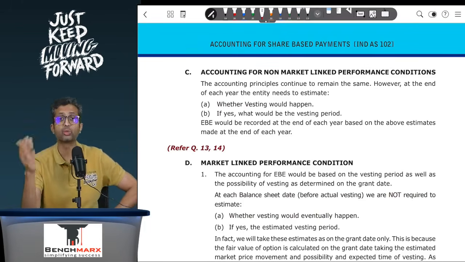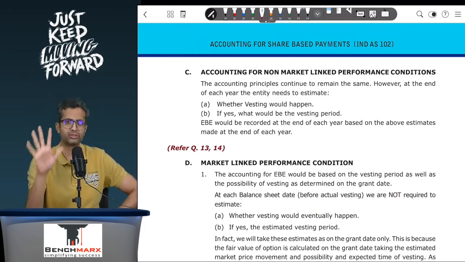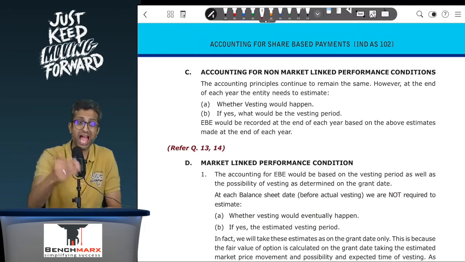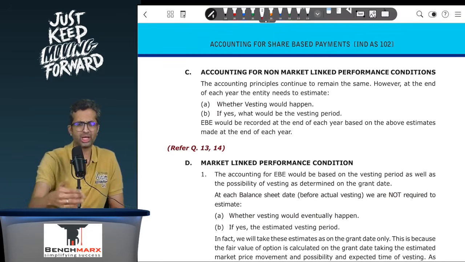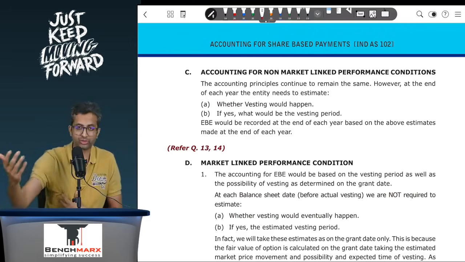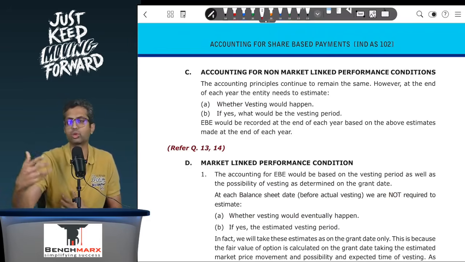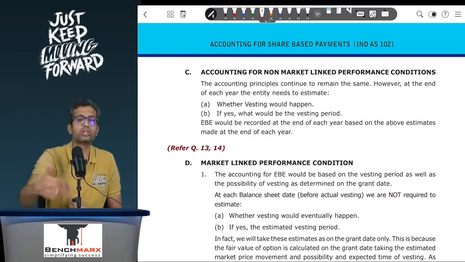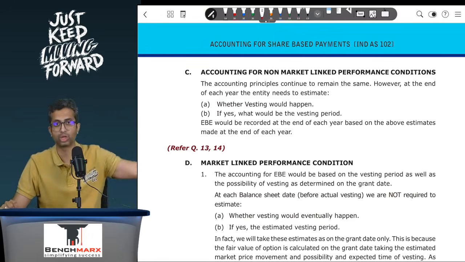In such a case, what will you have to do? Well, you will have to first figure out at each balance sheet date 3 things. First, did actual vesting happen during the year? So let us say, not the market price, the earnings growth. It's non-market linked. The earnings growth required was 20%. You grew in the first year only by 15%. So actual vesting will not happen in the first year.